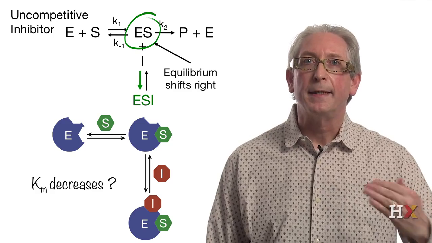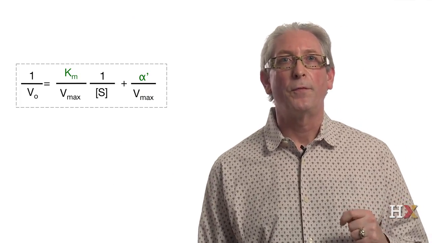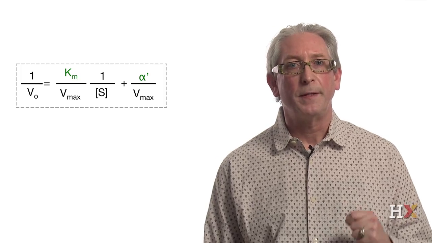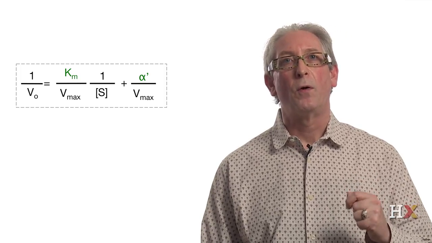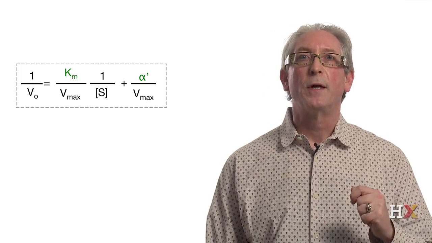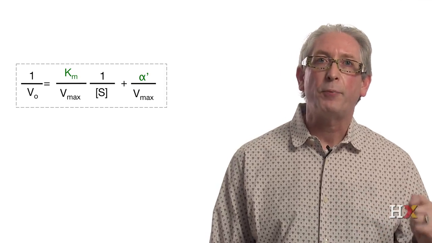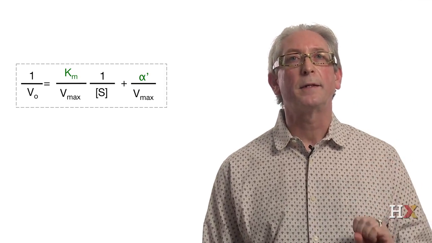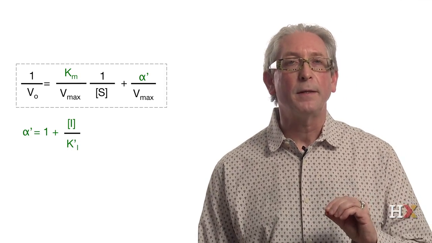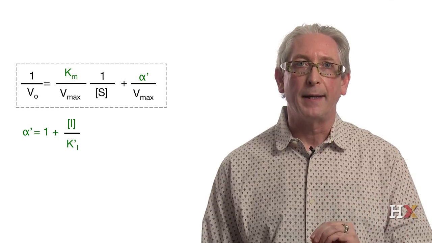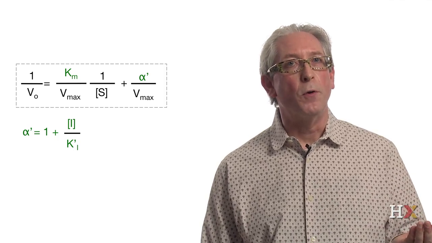So if we look at the Lineweaver-Burk equation in the presence of an uncompetitive inhibitor, this equation is 1 over V0 equals Km over Vmax times 1 over S plus alpha prime over Vmax. Alpha prime being this constant, which is 1 plus the concentration of the inhibitor divided by K prime I. So first we can look at the slope.